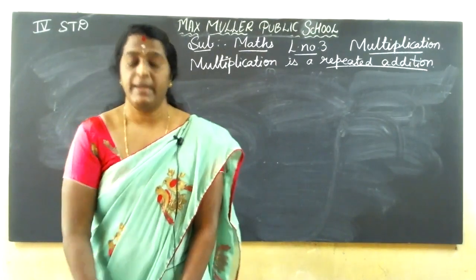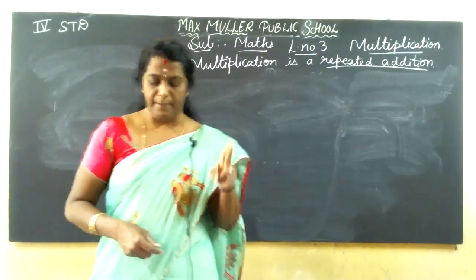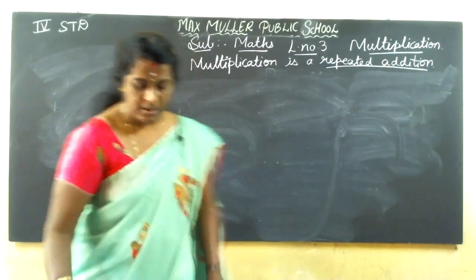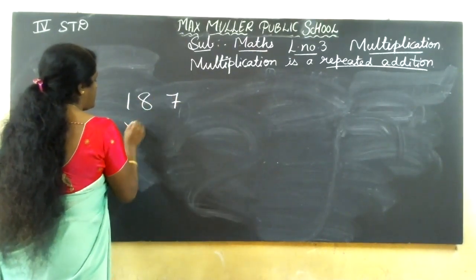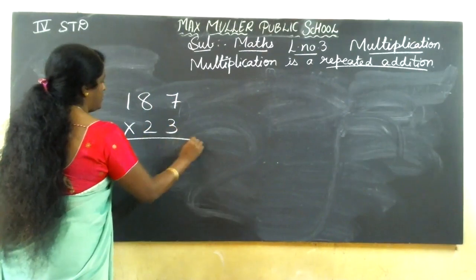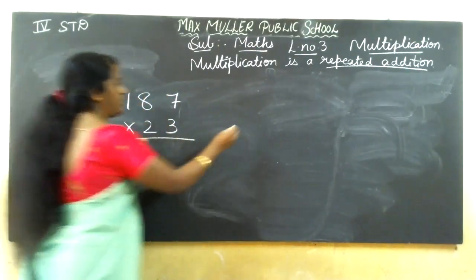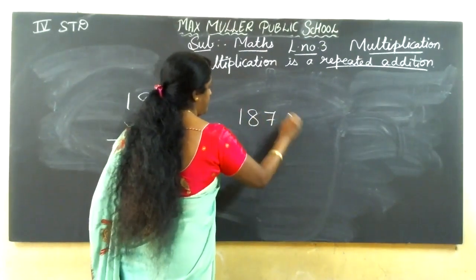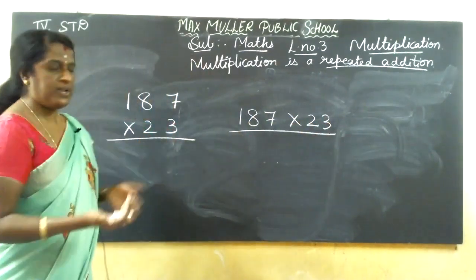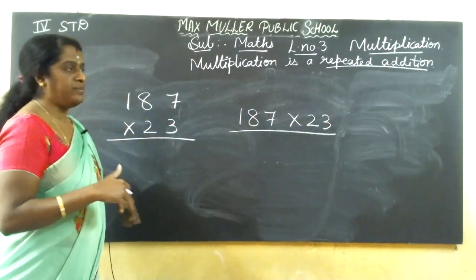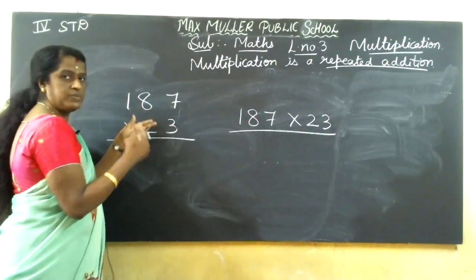So here, multiplicand and multiplier and product. When we multiply 2 numbers, see, example sums I'll do, children. 187 into 23. Like this. If you don't know to multiply down, if you get confusion, you can multiply like this. If you multiply like this also, you'll get the same answer, but step by step. If 1 number, direct answer you can write. If 2 numbers, step by step.